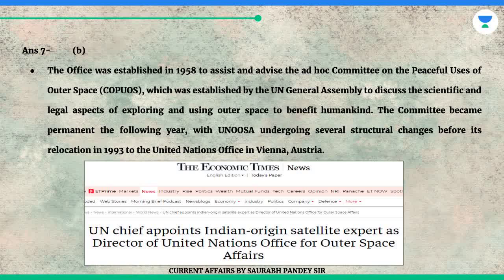The committee became permanent the following year, with UNOSA undergoing several structural changes before its relocation in 1993 to the United Nations Office in Vienna, Austria.